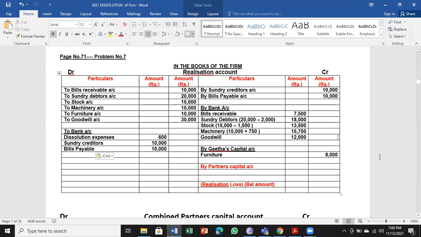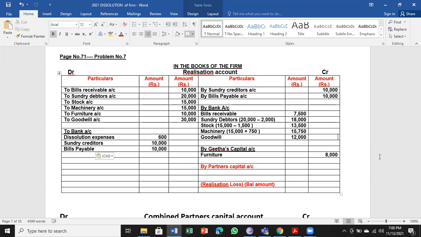Before that, let us total the assets realized by selling the assets, then the liabilities paid. What is the amount? Let us check. 66,750.